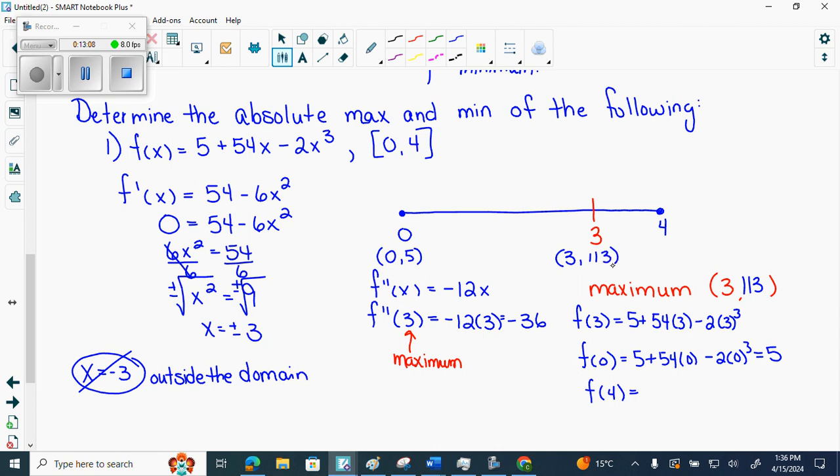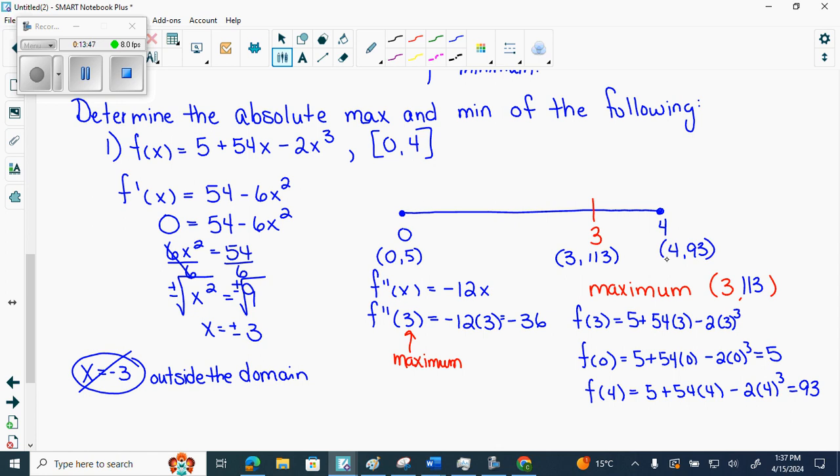And then this one at 4, we have 5 plus 54 times 4 minus 2 times 4 cubed, 128. 93? Yes. Okay.